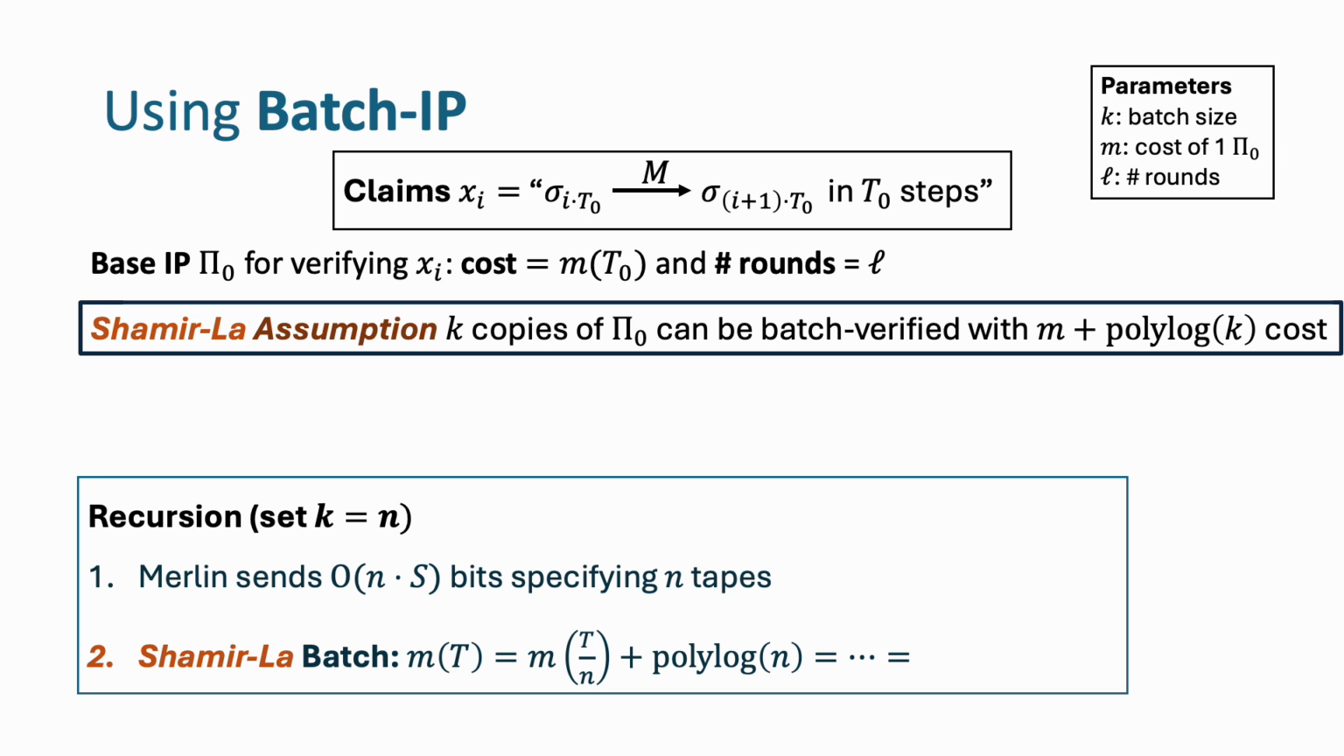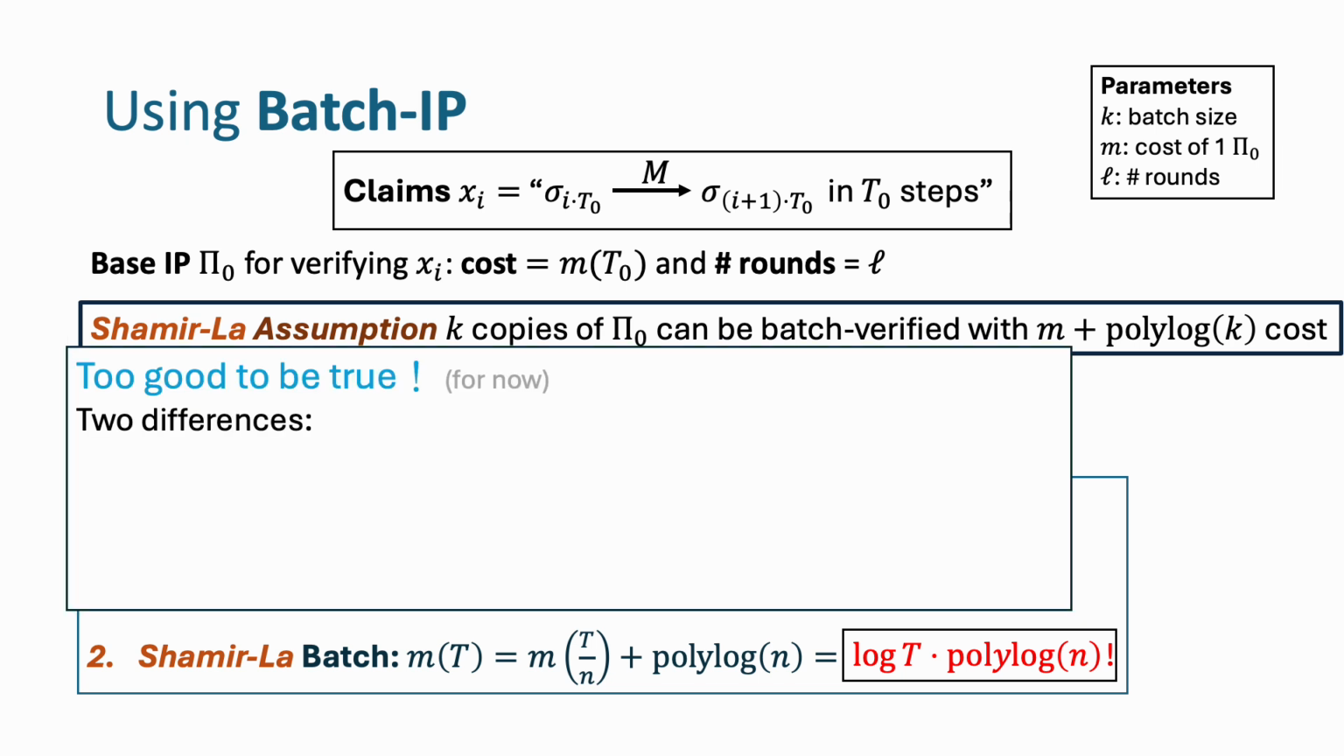Note that we set the batch size k to be n here. Then Merlin and Arthur run the Shamila batching protocol, so the resulting cost of verifying time t computation is exactly the cost of verifying one time t over n computation plus polylogarithmic in n, and if you carry out this recursion carefully, it turns out to be log t times polylog n.